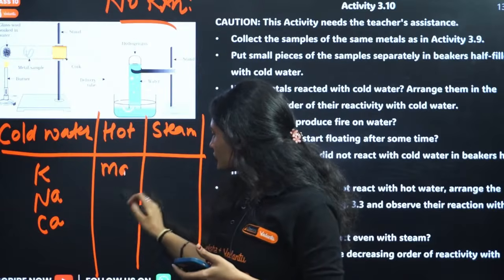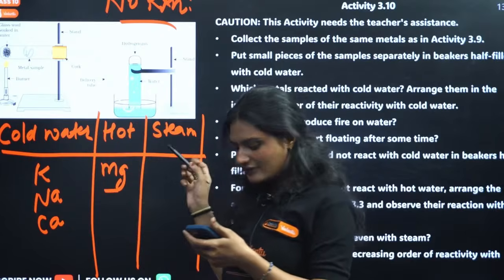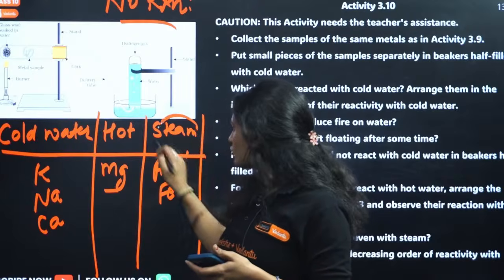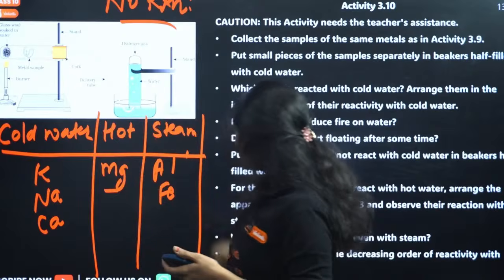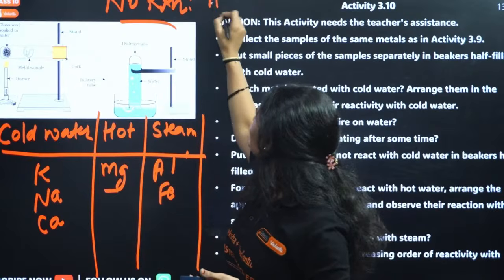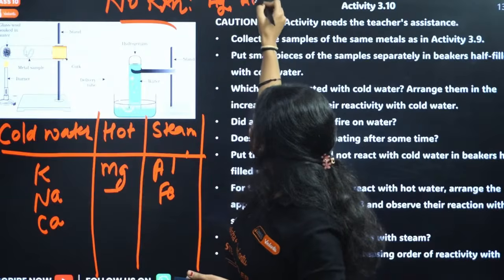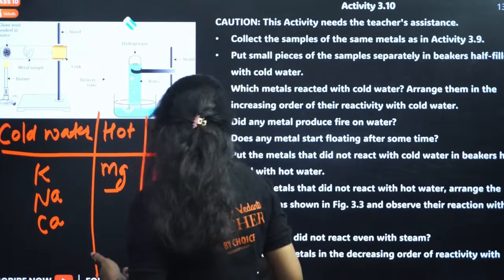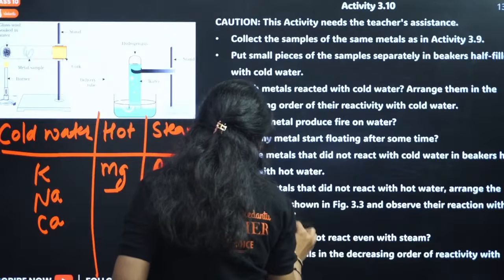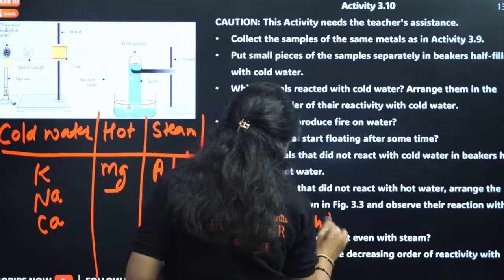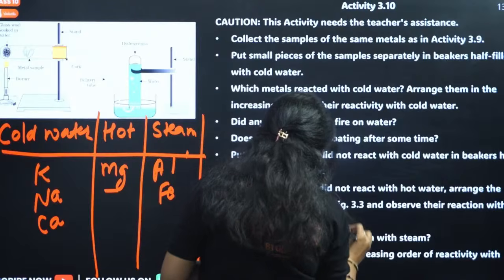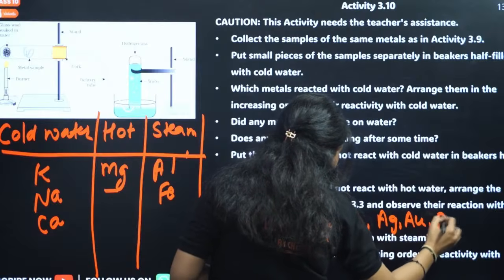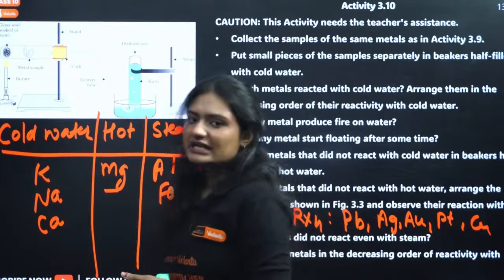Magnesium reacts with hot water, right? Then you have aluminum and iron, which will react with steam, water vapor. As they are not that reactive, they will react with water vapor. Then you have silver, gold, lead, copper, platinum, which do not react with any kind of water. No reaction.